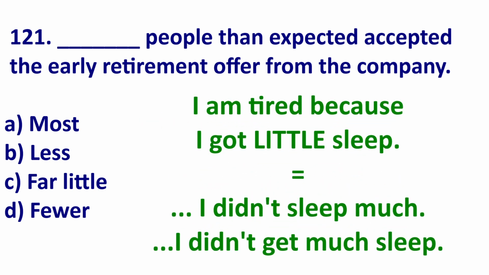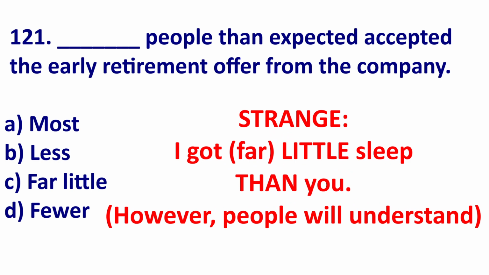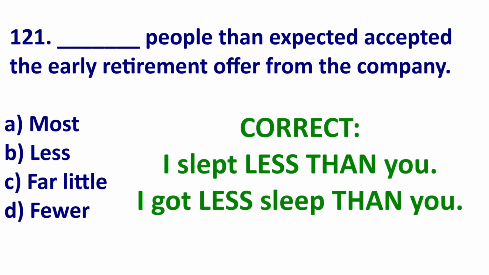For example, I am tired because I got little sleep last night. I am tired because I didn't get much sleep. But it's wrong to say I got little sleep than you. Notice we don't use little with then. We could say I slept less than you or I got less sleep than you.